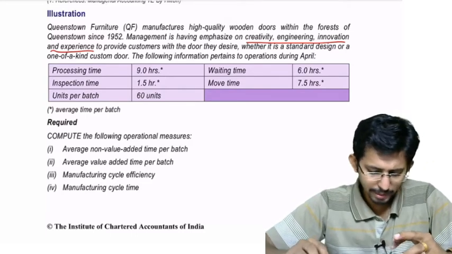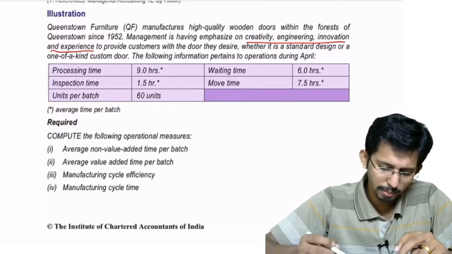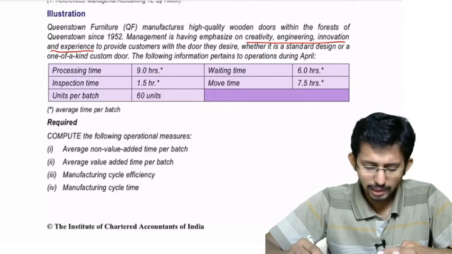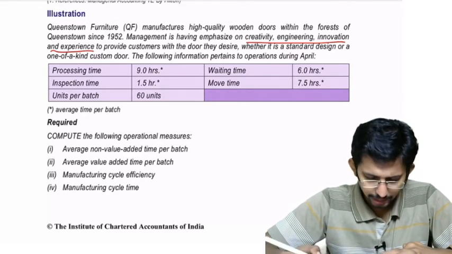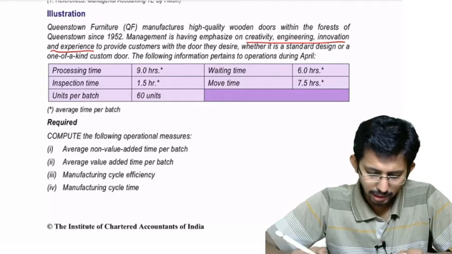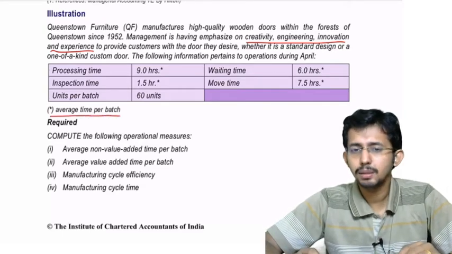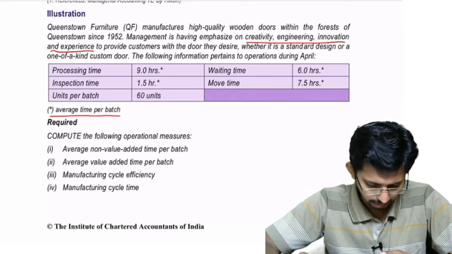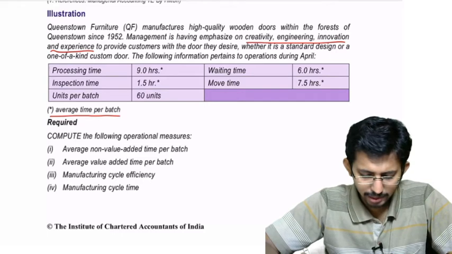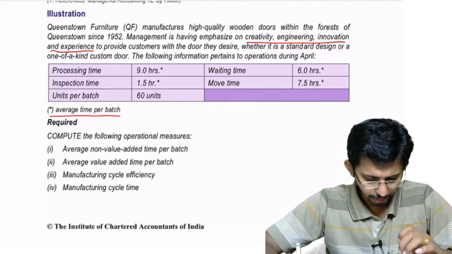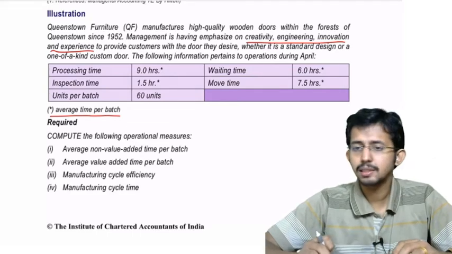The following information pertains to the operations during the month of April. Processing time 9 hours, and there is a star mark against all the times available, and that says that it is the average time taken per batch. So processing time is 9 hours, then inspection time is 1.5, then waiting time is 6 hours, then move time is 7.5 hours, then units per batch is 60 units.